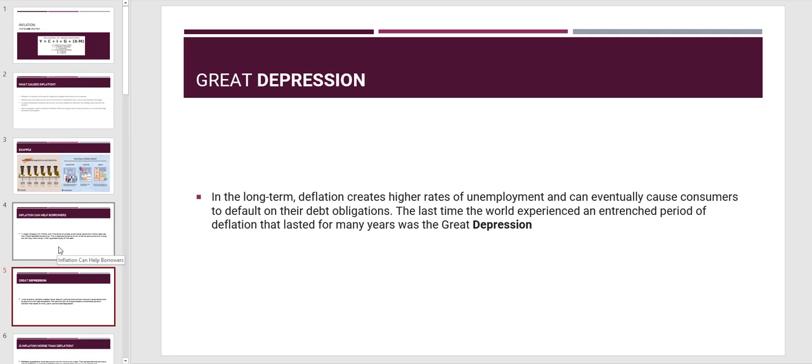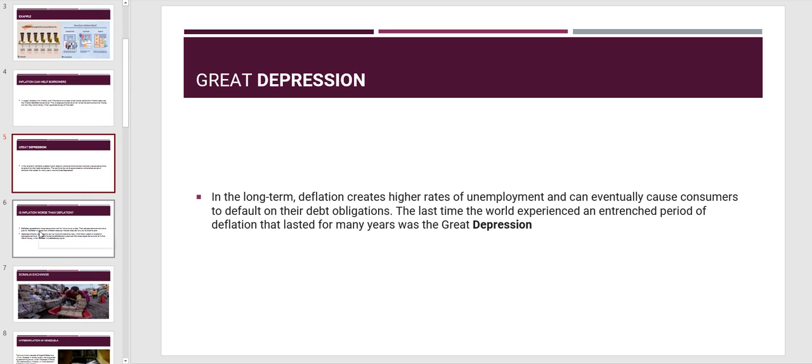The Great Depression, right? In the long term, deflation creates a high rate of unemployment and can eventually cause consumers to default on their debt obligations. The last time the world experienced an intense period of deflation that lasted for many years was the Great Depression. Keep this word in mind, Great Depression, because we will come back to it in some shape or form.